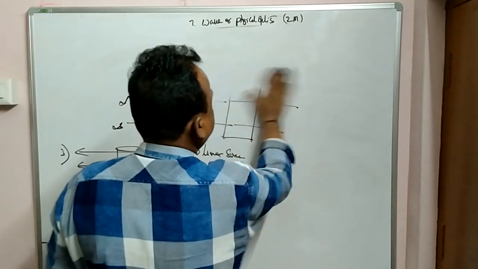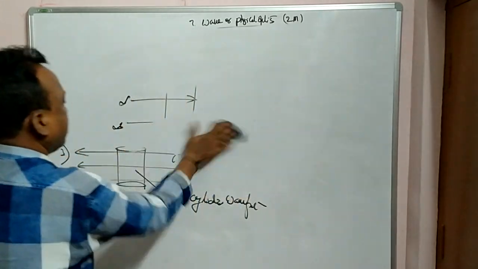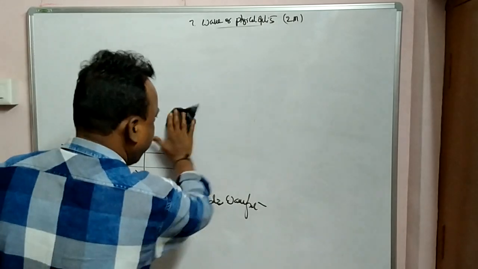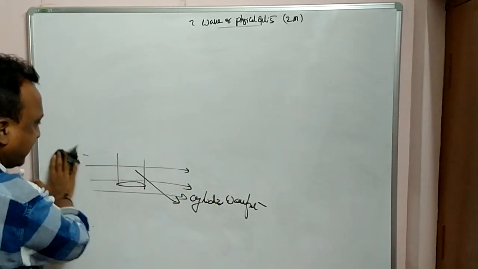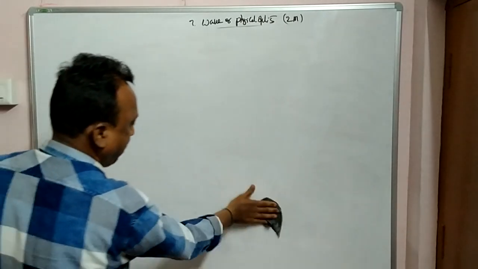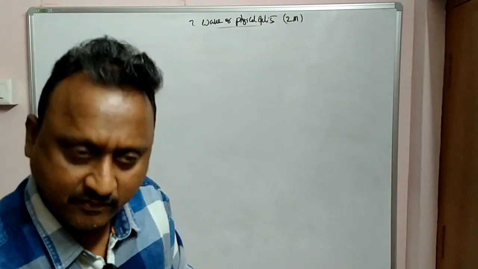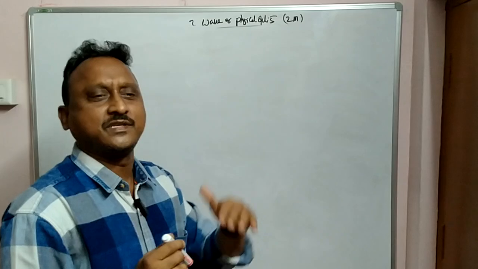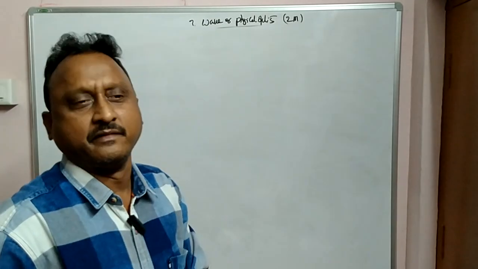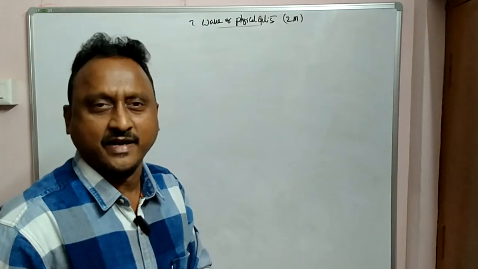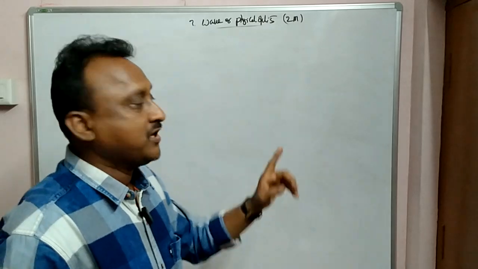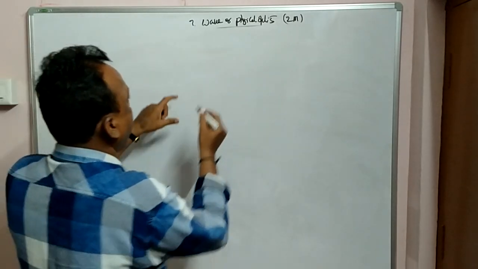So finally, Newton's theory failed, and Huygens's theory was also later proved to be wrong. Even though he said light travels as a wave, it was proved wrong because light is an electromagnetic wave. No medium is required. It can even travel through vacuum. So this was proved wrong.